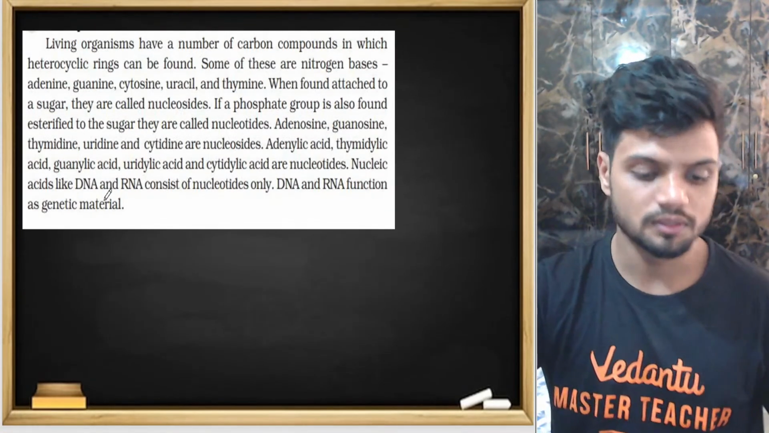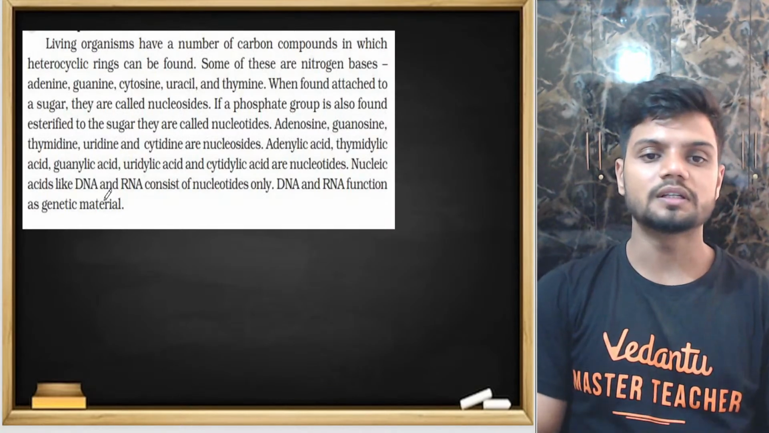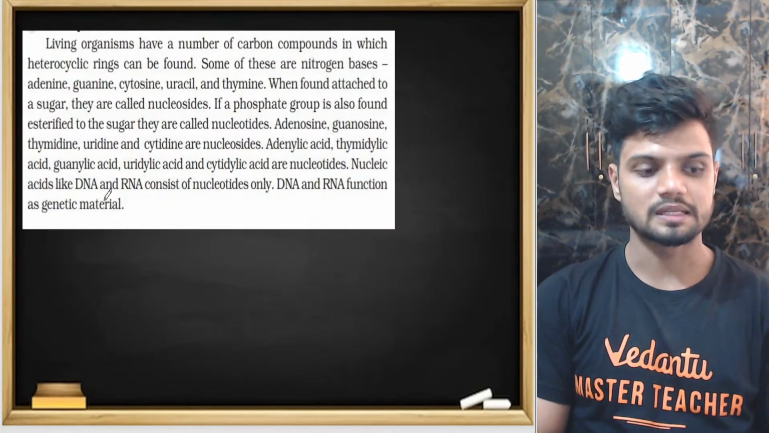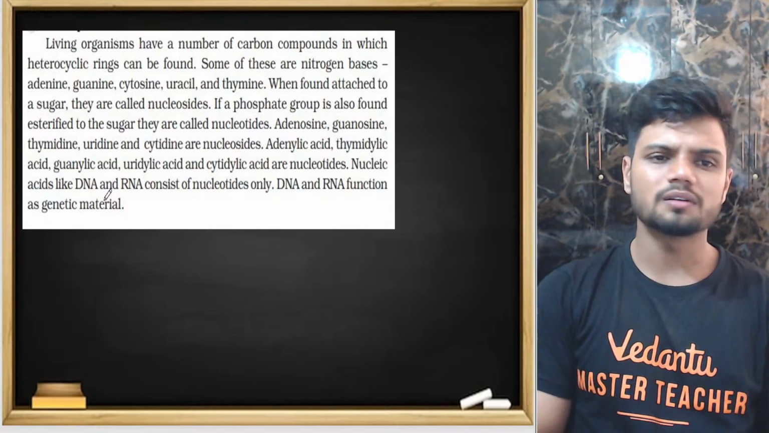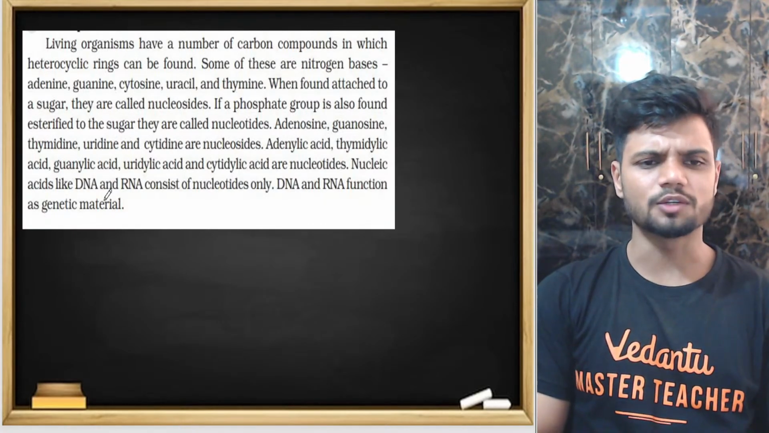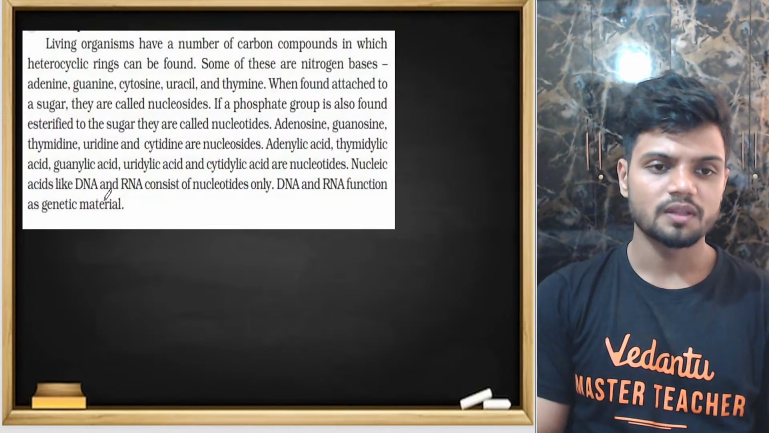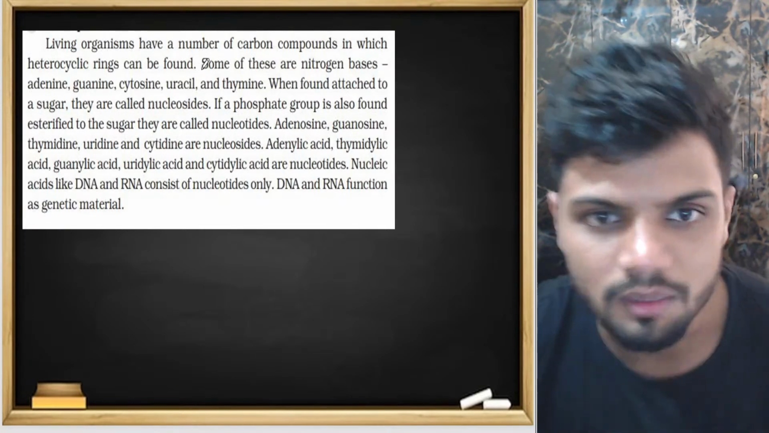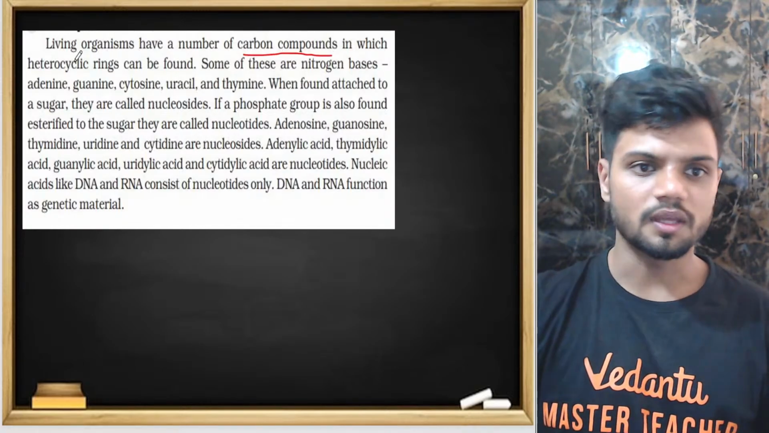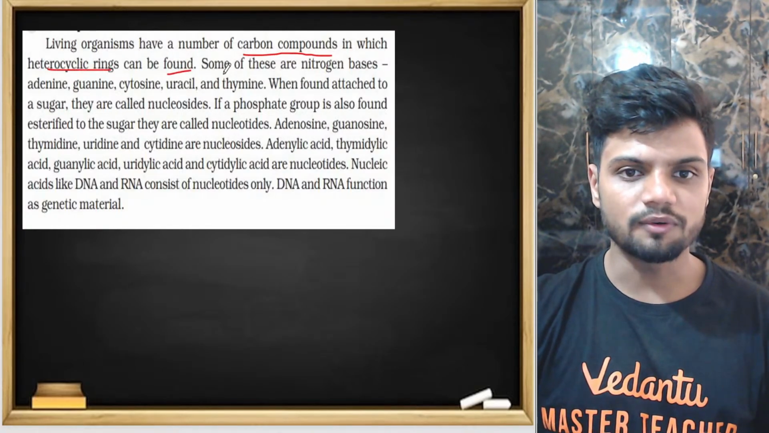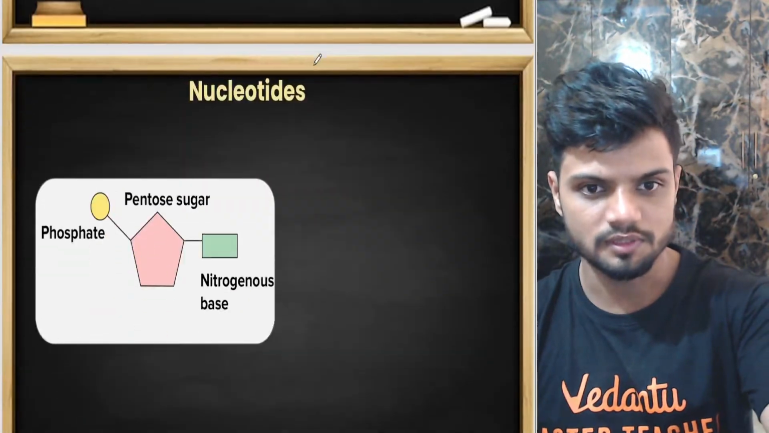Students, that is basically the different types of lipids. Now I think we will do even the nucleic acid. Very easy to understand nucleic acids. What is nucleic acid? Nucleic acids are basically the living tissues, right? Now, living organisms have a number of carbon atoms in the heterocyclic rings and can be found in some nitrogenous bases.